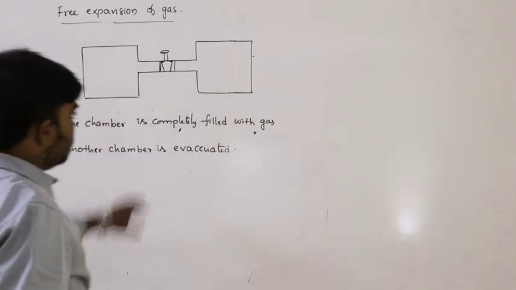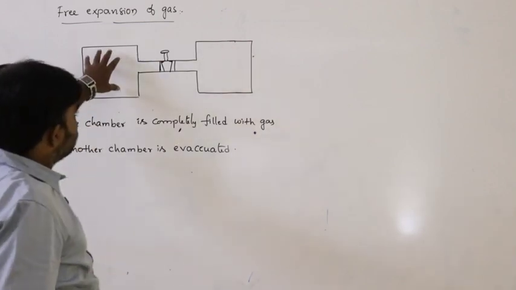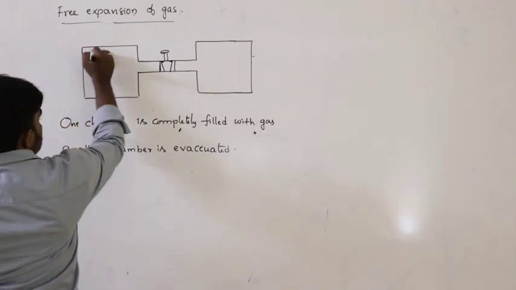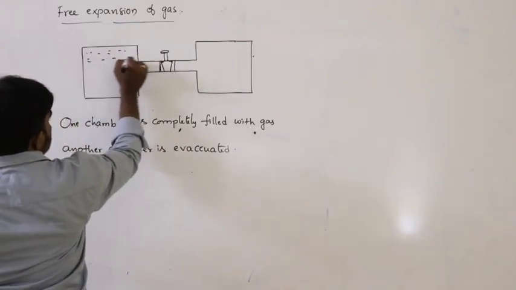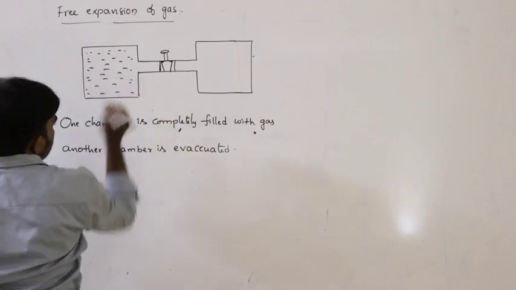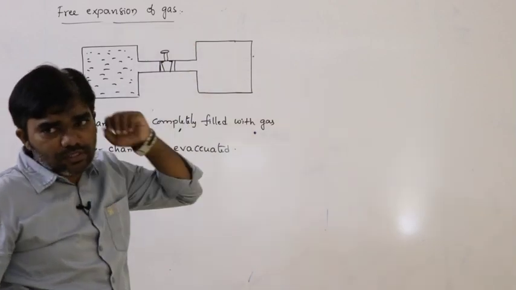So that means there is no gas present inside this chamber, and a certain amount of gas must be present in this chamber. So let us say this is the gas present in this chamber. Both the chambers must have the same volume. So the volume of this chamber and the volume of this chamber must be the same.